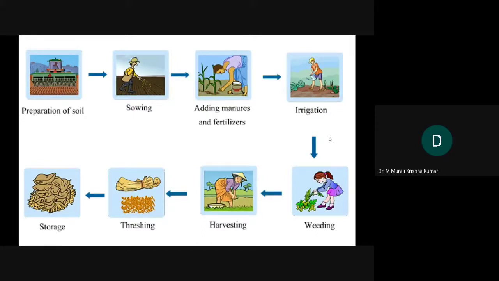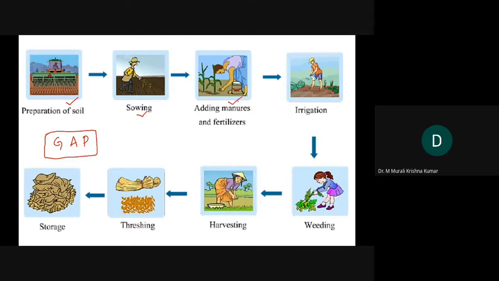So here, when we use the term good agricultural practices, in every stage, in preparation of soil, what are the good practices that we have to follow? In sowing of seeds or planting of seedlings, what are the good agricultural practices that we have to follow?